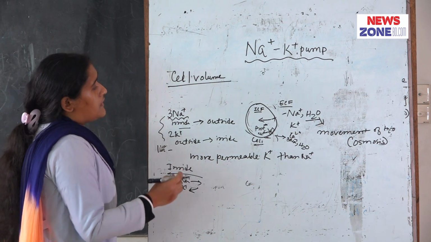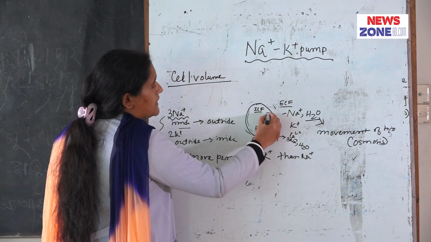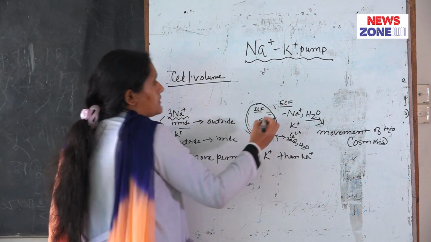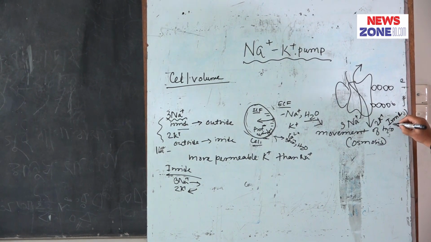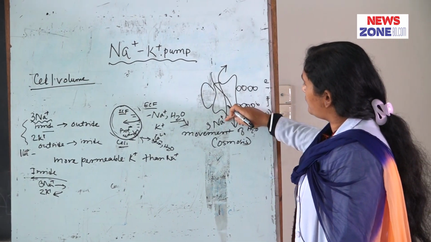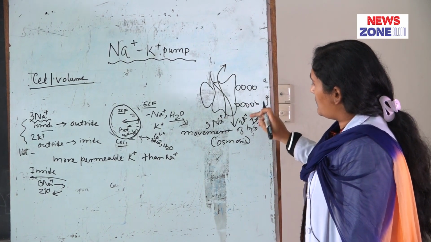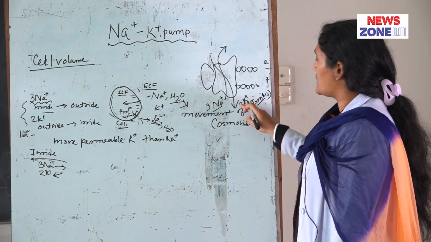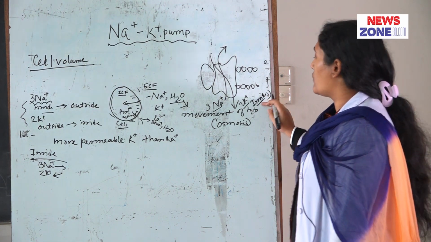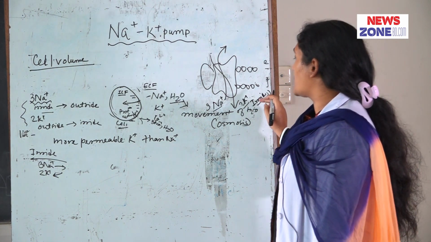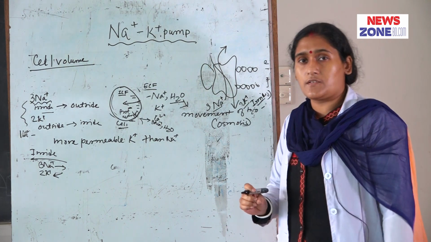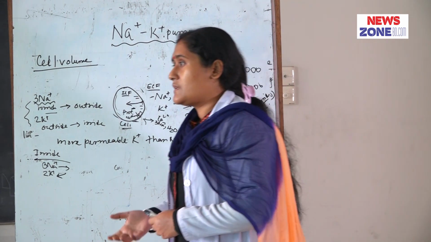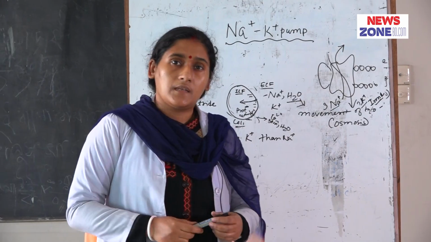For this reason negativity is maintained inside of the cell, meaning the cell membrane is negative. That means, this is the inside of the cell: 3 sodium ions move from the inside to outside and 2 potassium ions move from the outside to inside. So, there is loss of 1 positive ion inside of the cell. For this reason the sodium potassium pump maintains negativity inside of the cell. For this reason the sodium potassium pump is called an electrogenic pump. Next, I will discuss secondary active transport.